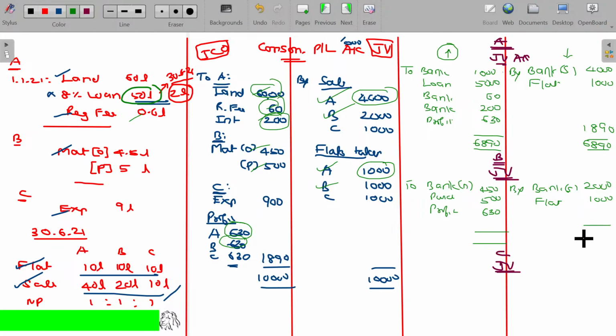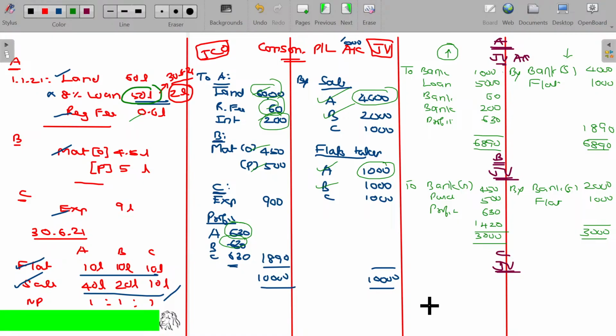Now tally this: 3,000. Here the balance is appearing on this side. 1,420. Am I right? 1,420. What does it mean? A has supported a lot, so he has to get 1,890. B has supported less, so now he has to pay to the joint venture. The money payable by B will be taken by the person to whom it may be receivable. So A needs to get this much money, and B has to pay this. The amount received from B is taken by A.